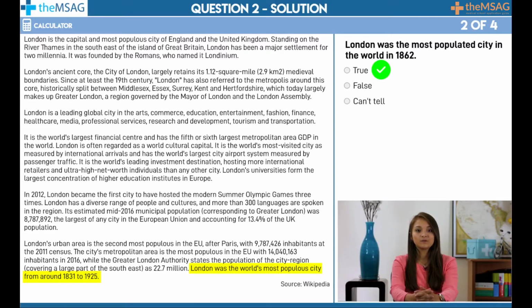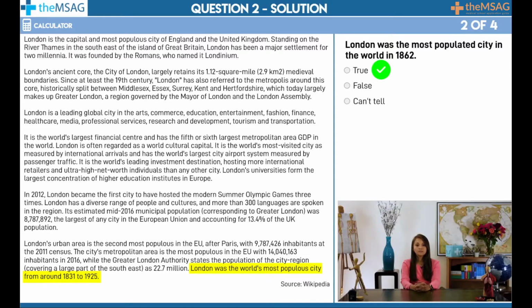As 1862 falls within this range, we can conclude that London was the most populated city in the world in that year. Notice also the word parallel between populous and populated. Don't just look out for the words, be on the watch for word parallels and similar dates.